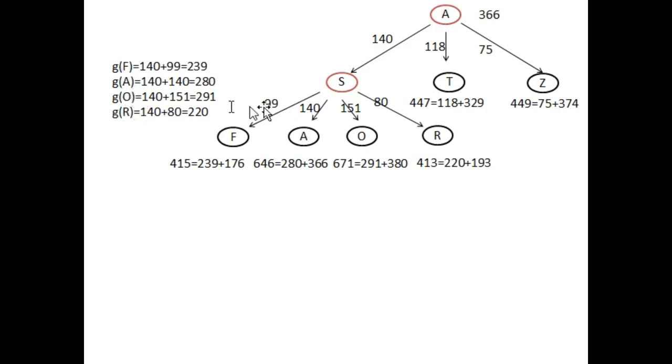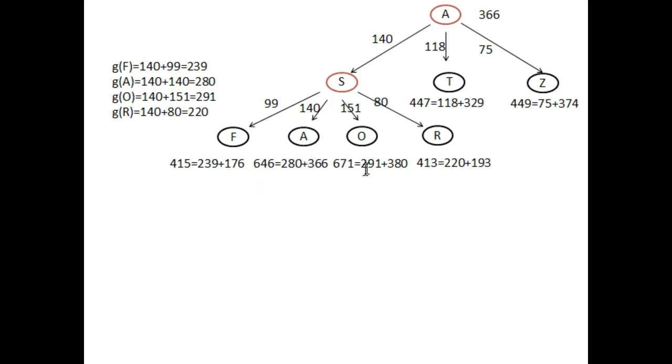So this is the main point. मोस्टली स्टूडेंट यहाँ पे गलती कर देते हैं, जस्ट इसी नोड को ही कंसीडर करते हैं कि 99 प्लस कर लेते हैं उसके हेरिस्टिक के साथ. ऐसा नहीं करना, बल्कि the complete path from initial state to that state. So just look at this point, g of f is equal to 140 plus 99, which is equal to 239. So just look at this, 239 and 176.